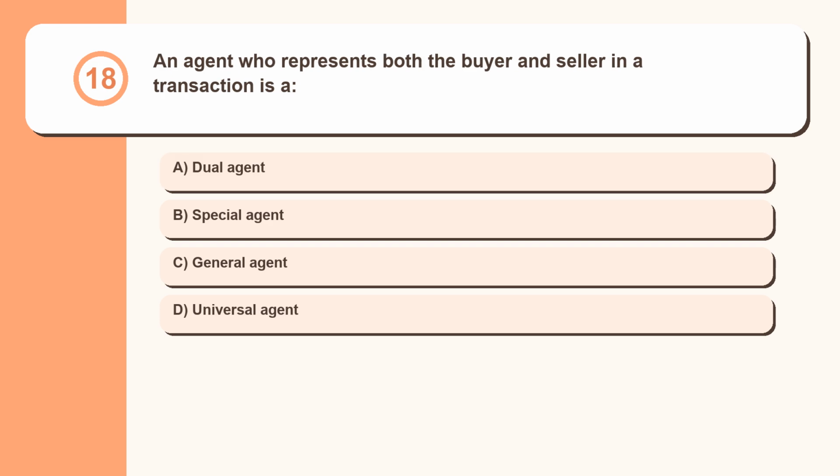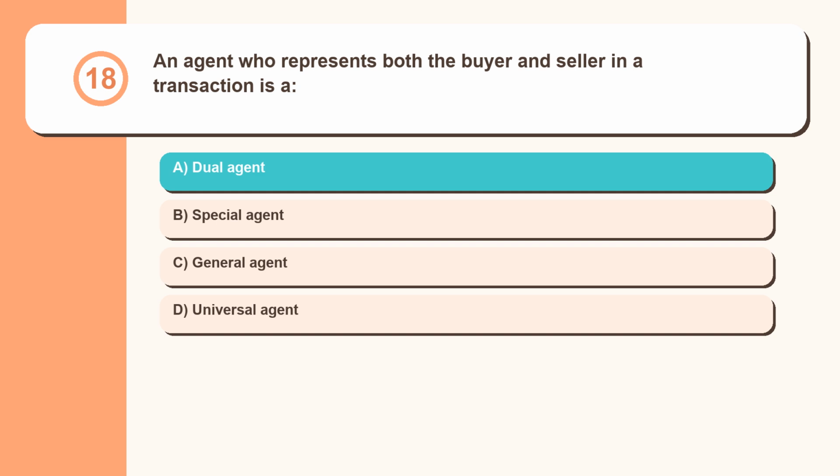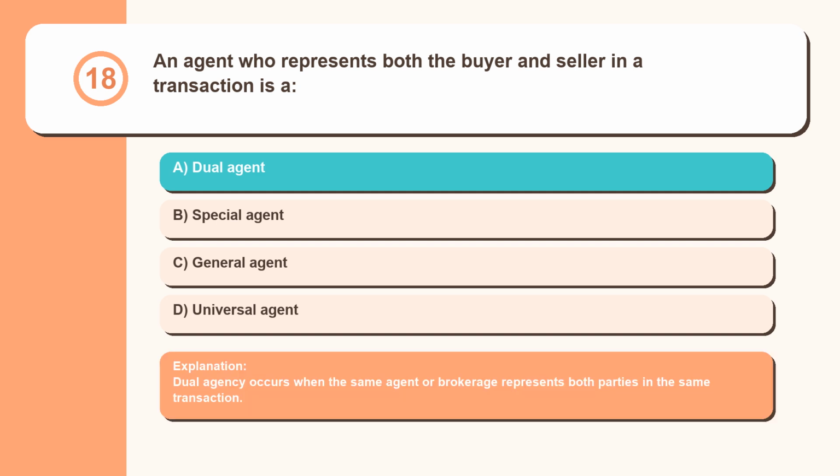Question 18. An agent who represents both the buyer and seller in a transaction is a dual agent, special agent, general agent, universal agent. Dual agency occurs when the same agent or brokerage represents both parties in the same transaction.